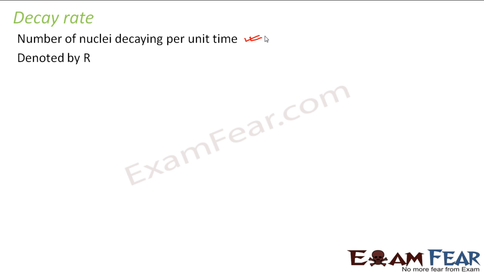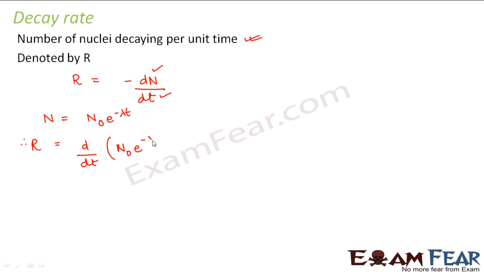So it is denoted by a capital R. So how do we denote it mathematically? R is nothing but minus dn by dt. That is the change in the number of nuclei with time. Since the number of nuclei is decreasing with time, therefore we have a negative sign here. Right? So now, making use of the exponential decay law, we know that n is equal to n naught e to the power minus lambda t. Therefore, we can write r is equal to d by dt of n naught e to the power minus lambda t.